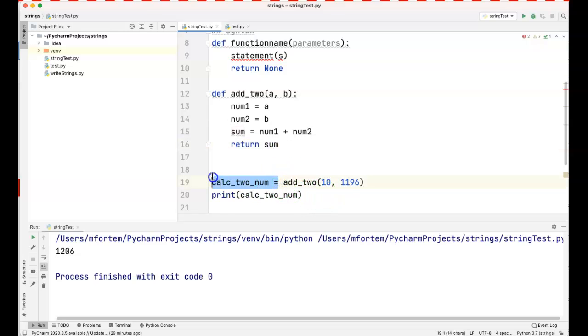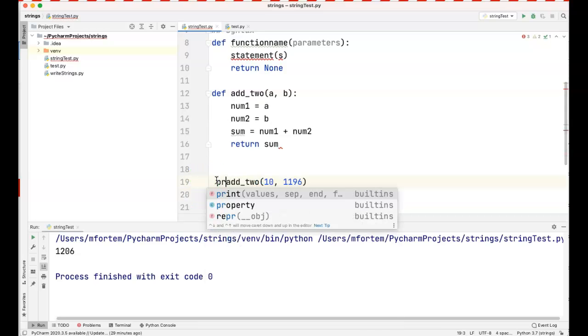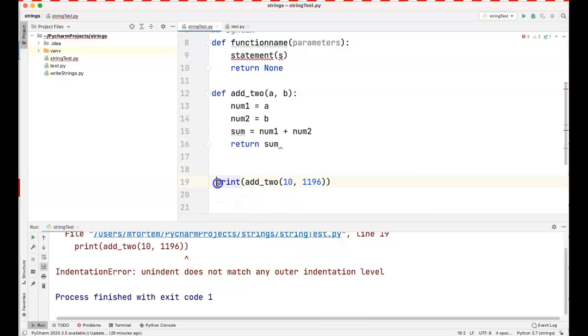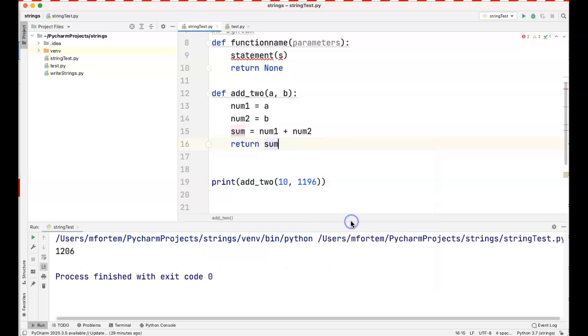And I could also have just done this without creating a variable. I could have just said print, and I print the value of that without using a variable, and it should still give me the result. You see, because of indentation, unindented does not match, so I need to indent, and once I have fixed that, it should give me back the same result. So this is how functions work. We are going to look now at a more complex example.